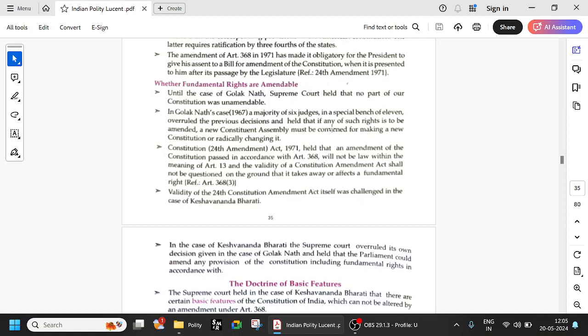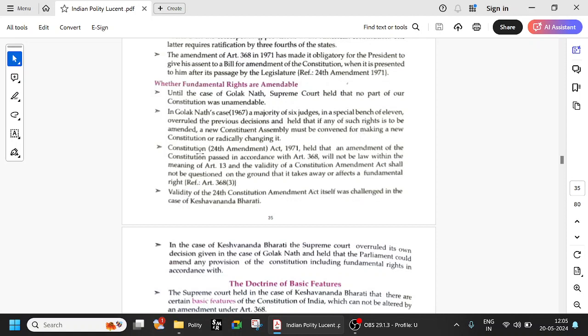And it held that if any such right is to be amended, a new Constituent Assembly must be convened for making a constitution or radically changing it. Basically, they are saying that simply with the normal Article 368, you cannot amend the fundamental rights and all these things. So 6 judges in a special bench of 11 overruled the previous decision, which is this Minerva Mills, and held that to amend the fundamental rights, a new Constituent Assembly must be convened.